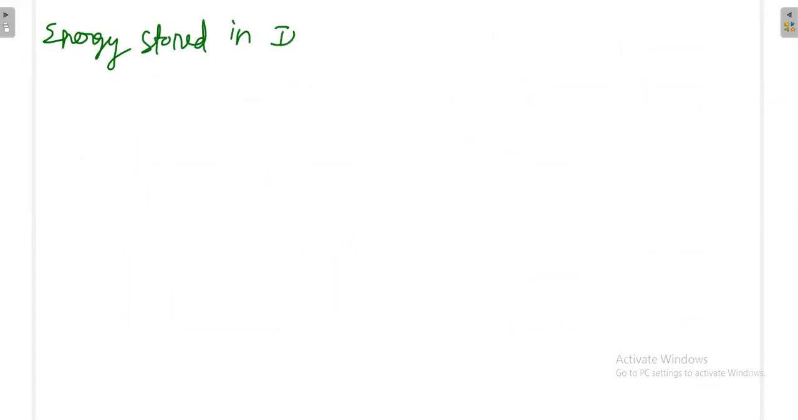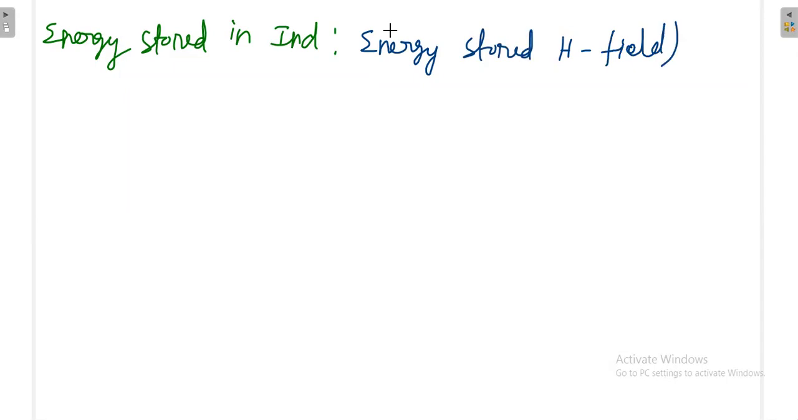Okay, then in which format is the energy stored in the inductor? In terms of magnetic field. Energy is stored in H field format, whereas in a capacitor it is electric field format. In case of an inductor, this is magnetic field format. Then how much energy is stored? That is 1/2 L I square.